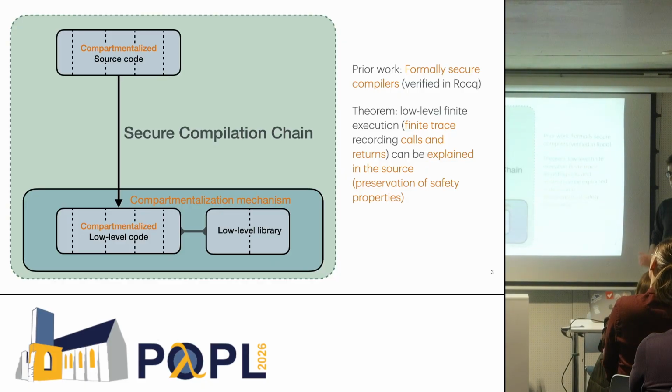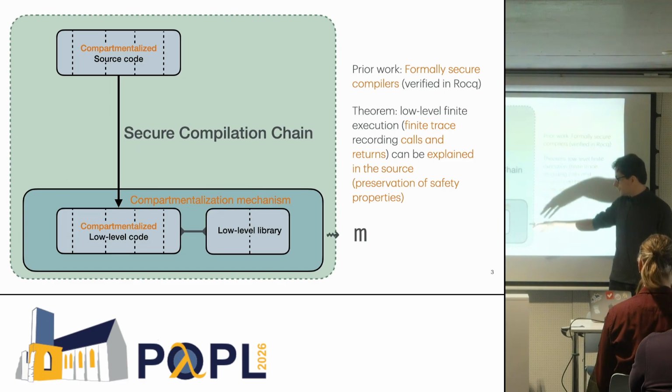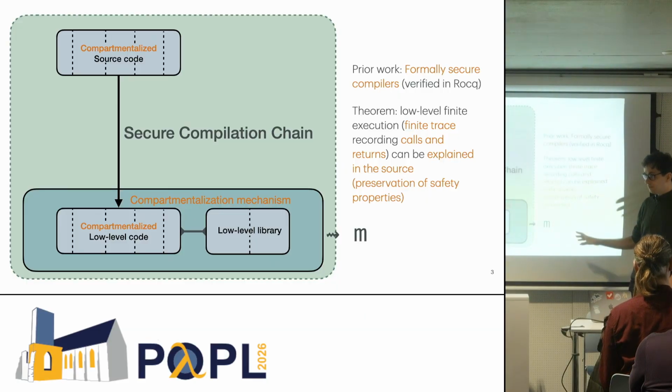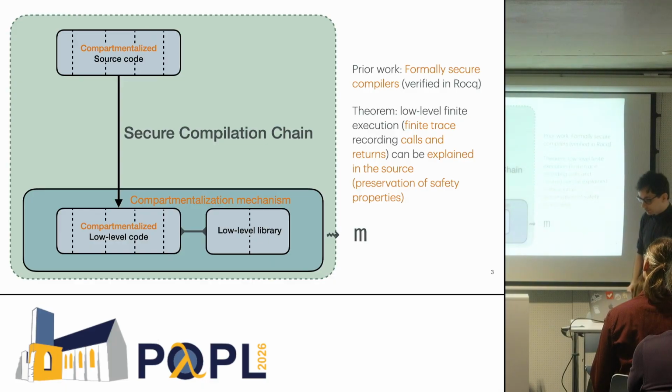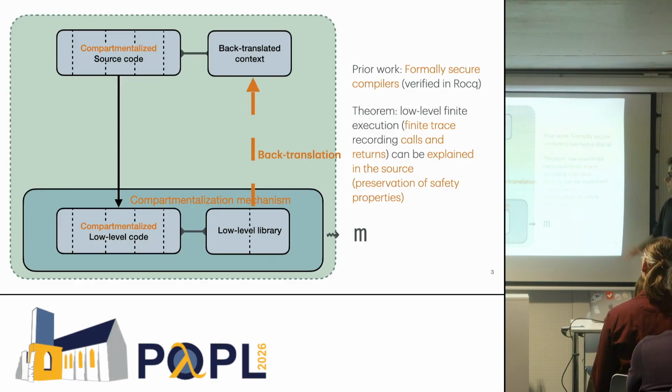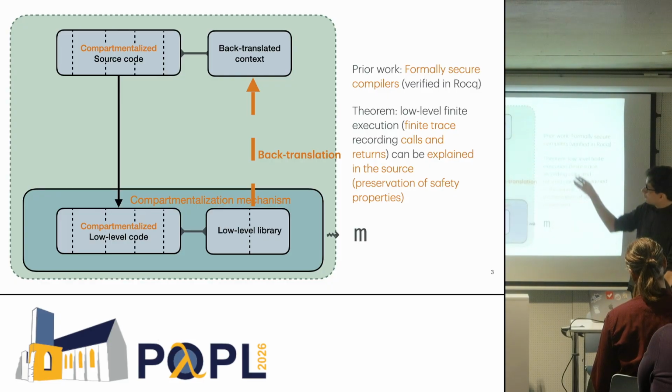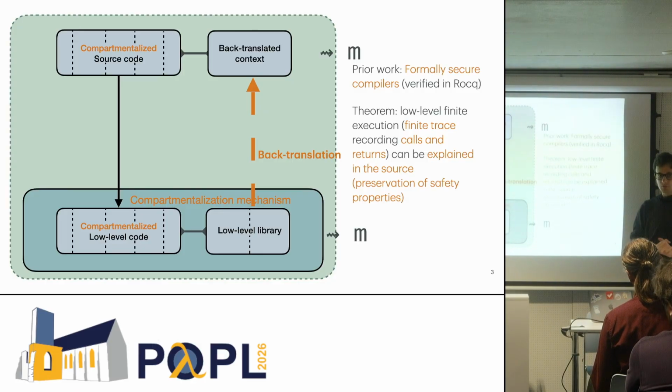So just to make it a bit more concrete, if at the bottom you take this entire program and it produces a finite trace m that records calls and returns and their arguments, then through a process called back translation, the theorem states that we can use a back context, a source equivalent of the low-level library, and that we can link it with the source code and produce the same trace. So we've built some compilers and we've verified that they satisfy something like this, except we didn't.